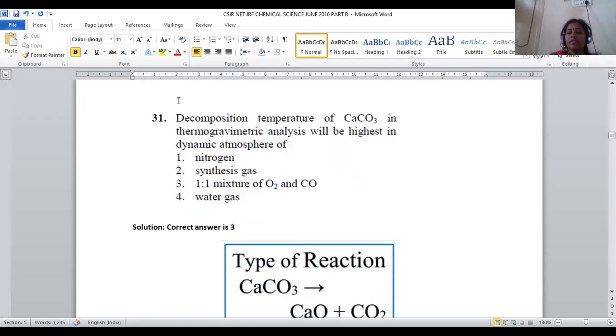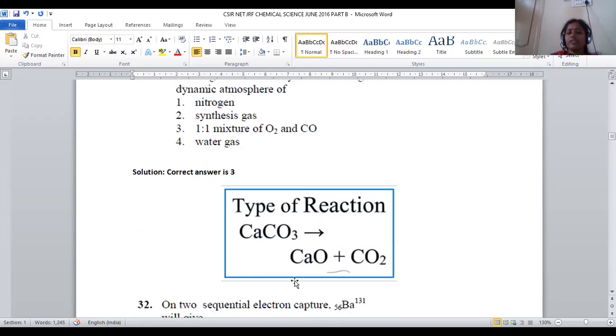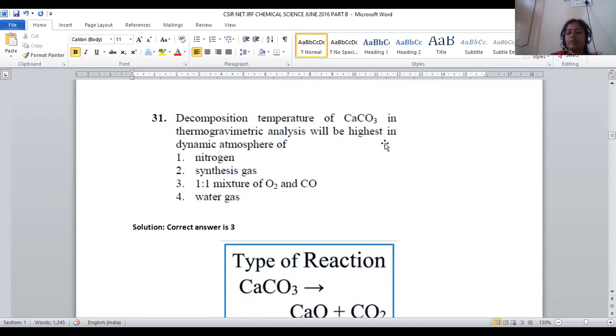Let us move on to question number 31. The decomposition temperature of calcium carbonate in thermogravimetric analysis will be highest in the dynamic atmosphere of, right? Thermogravimetry is nothing but analyzing the weight loss while changing temperature. In this process, what kind of dynamic atmosphere is required? Calcium carbonate can be dissociated into calcium oxide and carbon dioxide. This is the decomposition reaction of calcium carbonate.